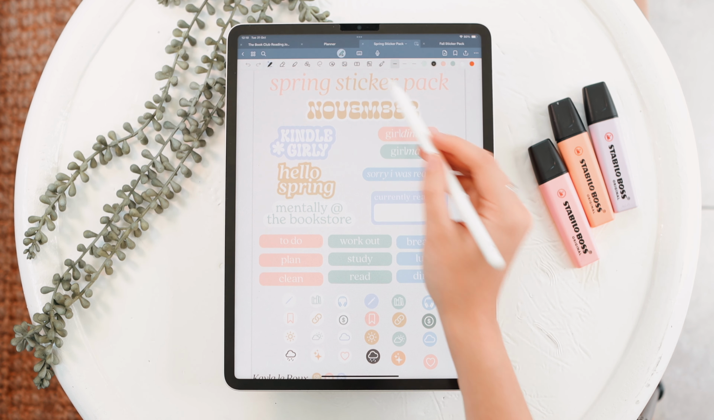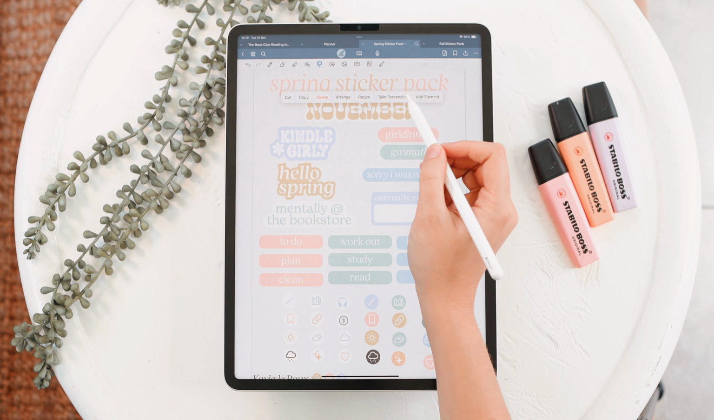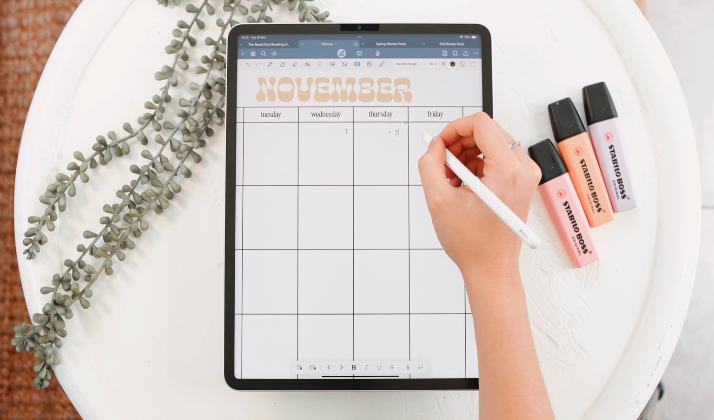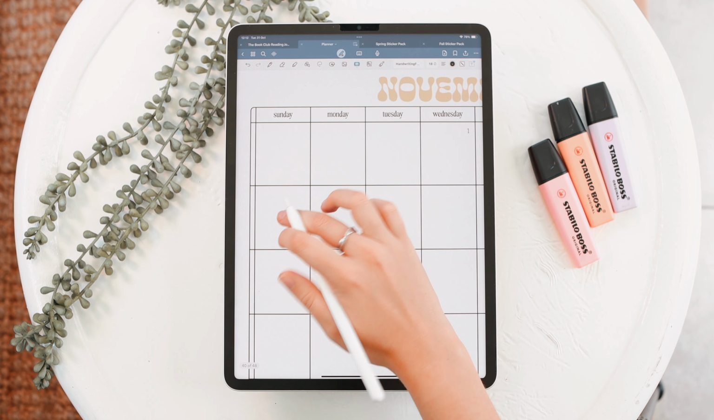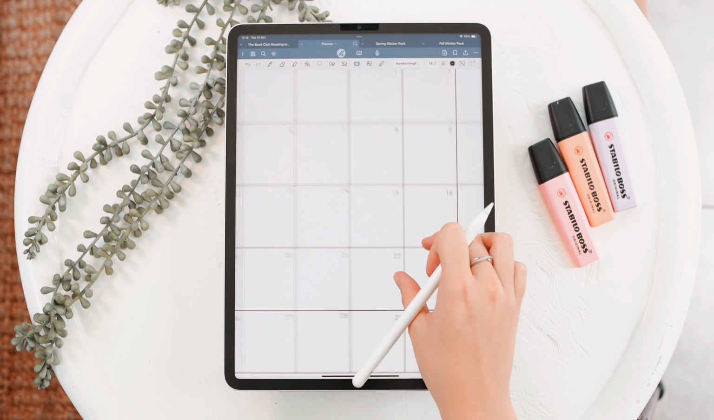So I'm just gonna first go ahead and copy this and paste that over into my other page. And I'm just gonna start filling out my little calendar here. Okay, so all my dates are numbered now.